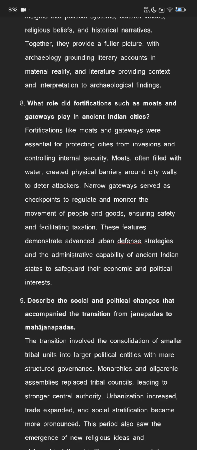Narrow gateways served as checkpoints to regulate and monitor the movement of people and goods, ensuring safety and facilitating taxation. These features demonstrate advanced urban defense strategies and the administrative capability of ancient Indian states to safeguard their economic and political interests.